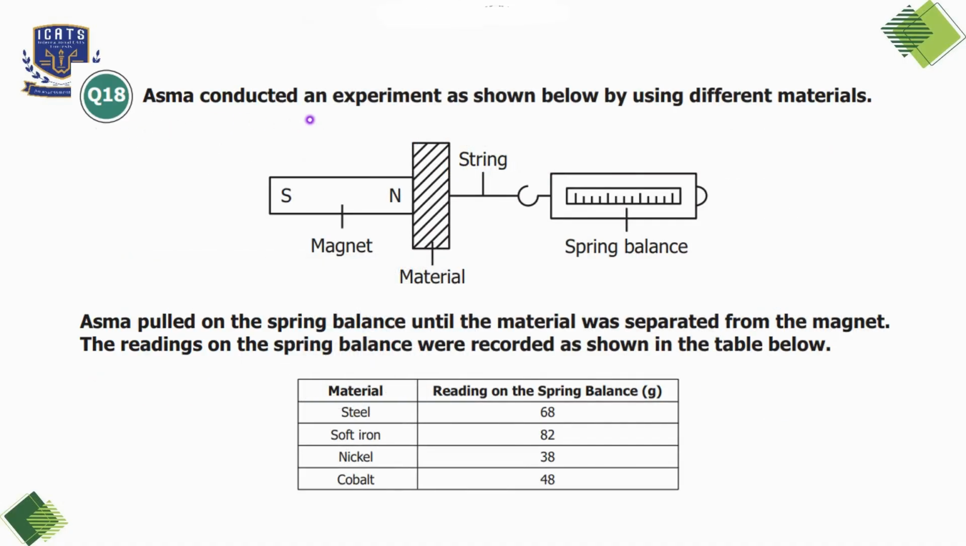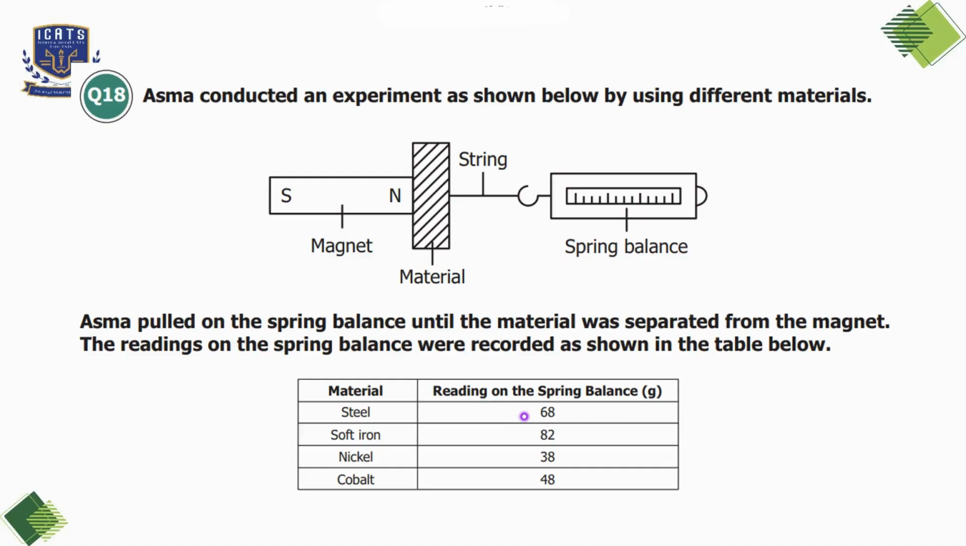Question number 18. Asma conducted an experiment as shown below by using different materials. Asma pulled on the spring balance until the material was separated from the magnet. The readings on the spring balance were recorded as shown in the table below. So this experiment investigates the strength of the magnetic attraction between a magnet and different materials. The readings on the spring balance indicate the force required to separate each material from the magnet.